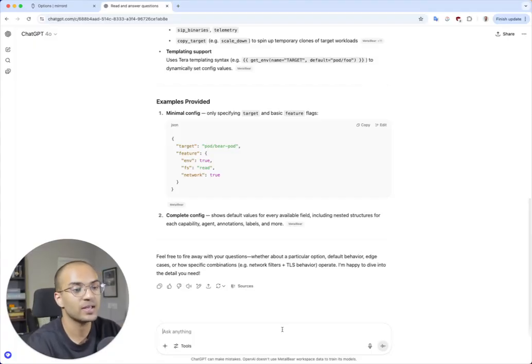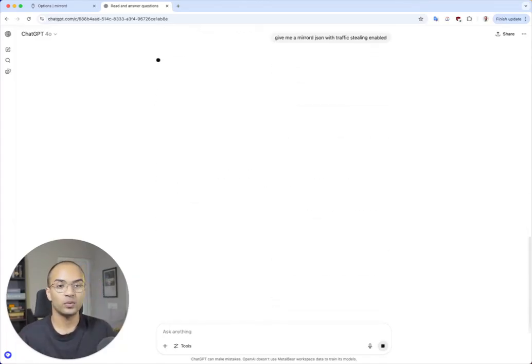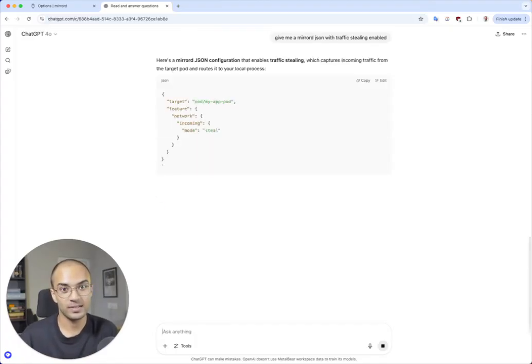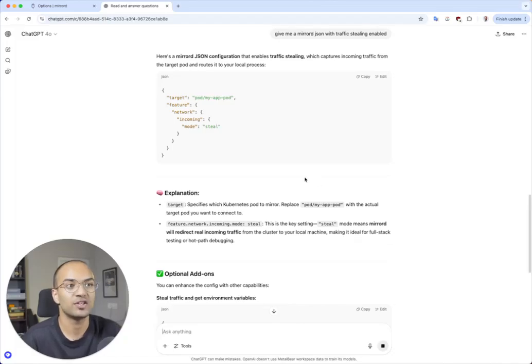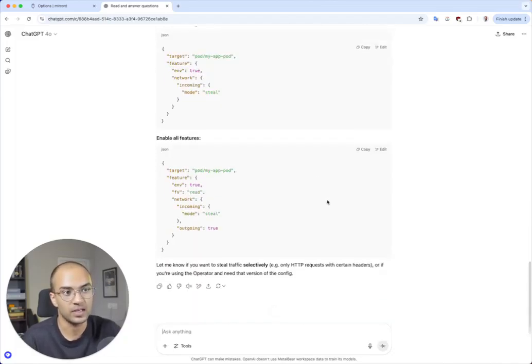So let's suppose I want to enable traffic stealing. I can just say, give me a mirror.json with traffic stealing enabled. And when I do that, since it has the latest context of all the configuration options available, it comes up with a sample JSON which I can use for my particular use case.